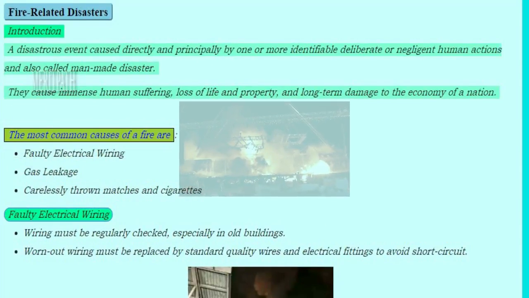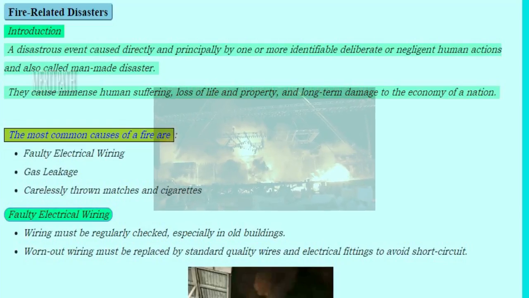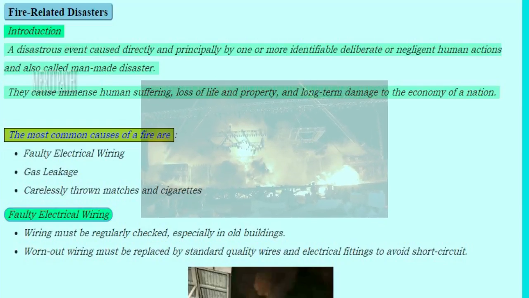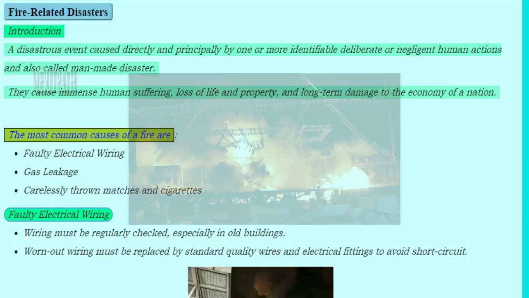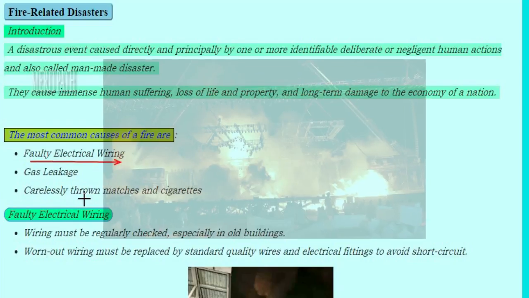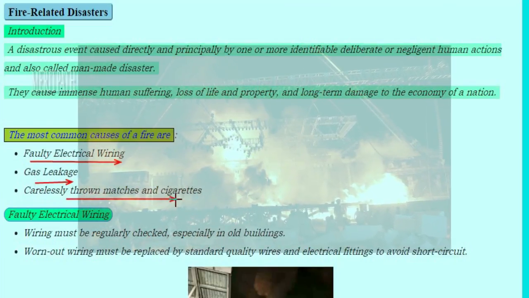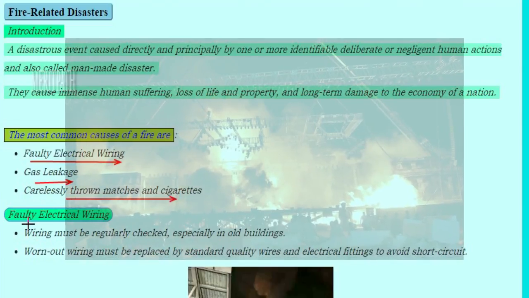The man-made disasters. What are man-made disasters? The disasters that are caused by the intervention of human beings are known as man-made disasters. The most common types of man-made disasters we see are faulty electrical wirings, gas leakage accidents, and carelessly thrown matches or cigarettes. First, we shall discuss faulty electrical wirings.